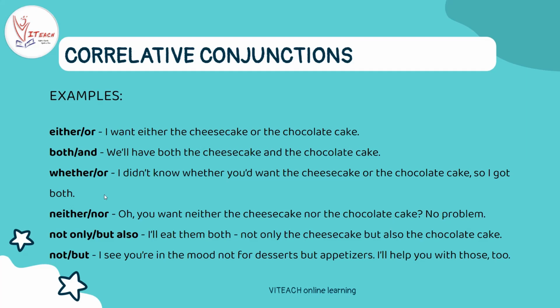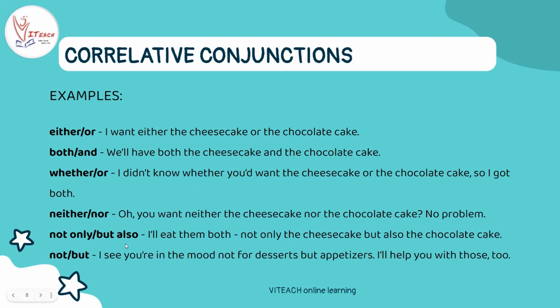Whether or: I didn't know whether you would want the cheesecake or the chocolate cake, so I got both. So you can also understand this. Whether or here means that the person doesn't know whether you would want the cheesecake or the chocolate cake, so they got both. Neither nor: Oh, you want neither the cheesecake nor the chocolate cake? No problem. So here also we are using neither and nor together.